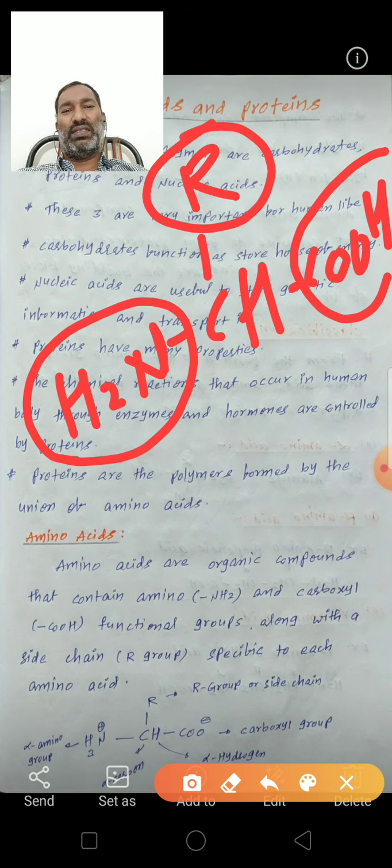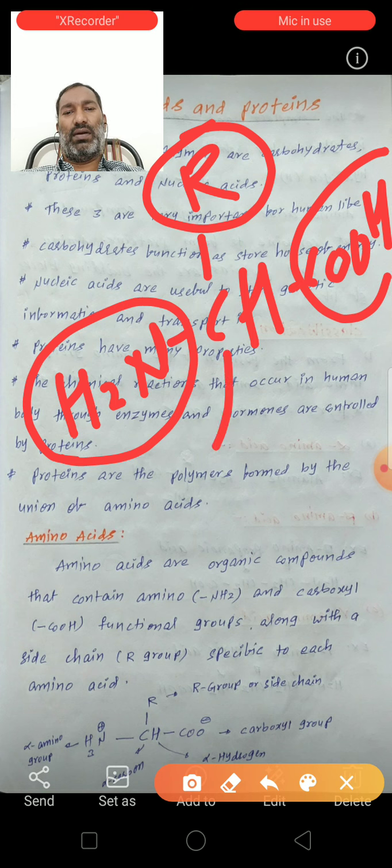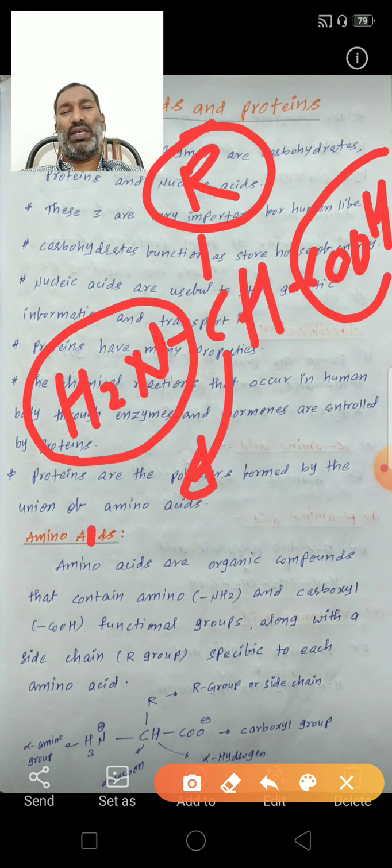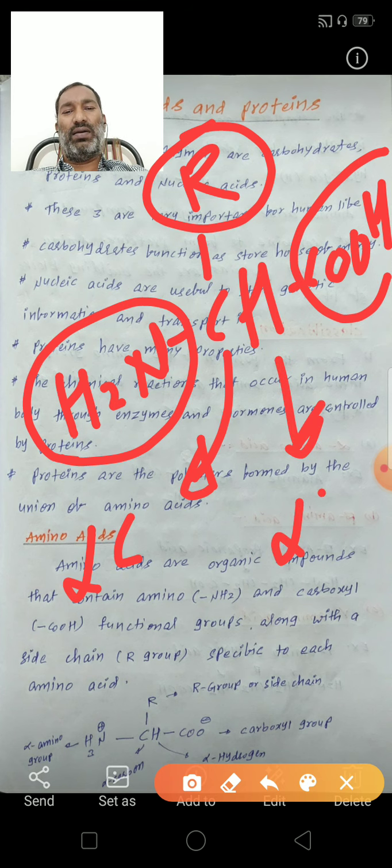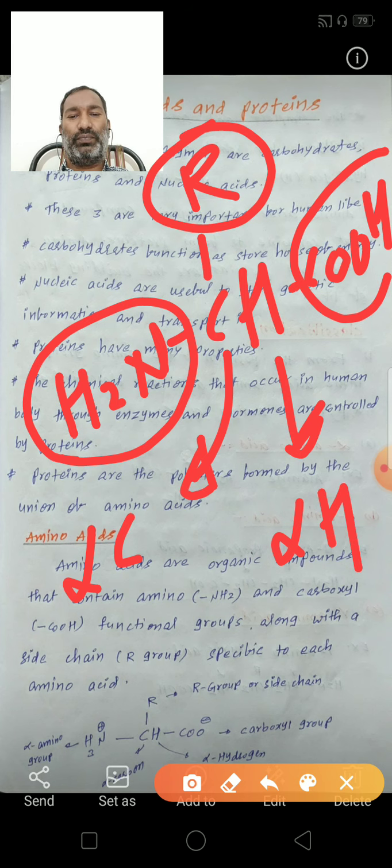So this carbon is known as the alpha carbon. Beside the functional group, the carbon is the alpha carbon. The hydrogen attached to the alpha carbon is known as the alpha hydrogen. So this is the amino acid.